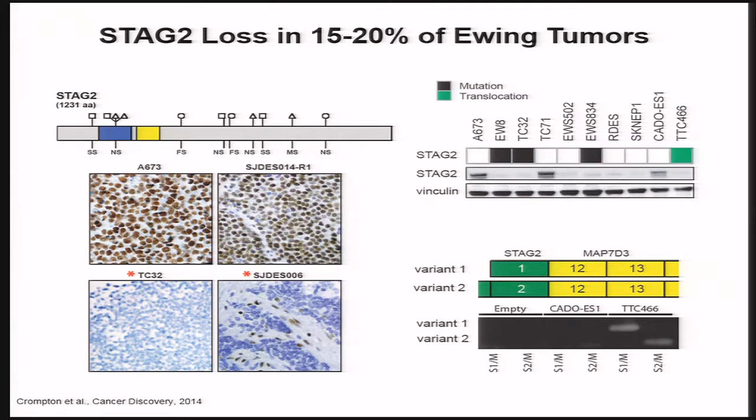So mutations in STAG2 occurred in about 15 to 20% of Ewing tumors. These mutations led to loss of protein, as shown in the Western blot across a panel of cell lines, as well as by immunohistochemistry, so we have a very nice marker to look at in the clinical context. We also found a cell line that had a rearrangement involving STAG2 that led to loss of the wild-type protein.